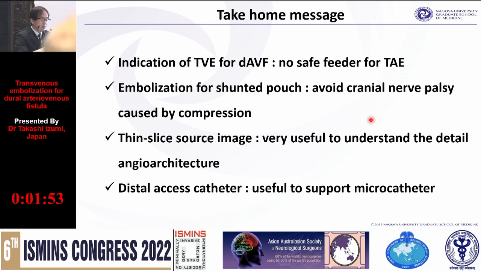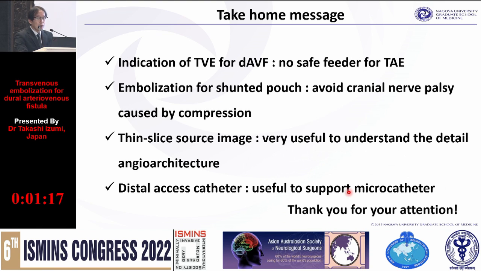Here is the last slide. I talked about the following 4 points. The indication of TVE for dural AVF is that there are no safe feeders for TAE. Embolization of the shunted pouch is useful to avoid cranial nerve palsy caused by compression. Source images are very useful to understand the detailed angioarchitecture, and the distal access catheter is useful to support the microcatheter. Thank you for your attention.